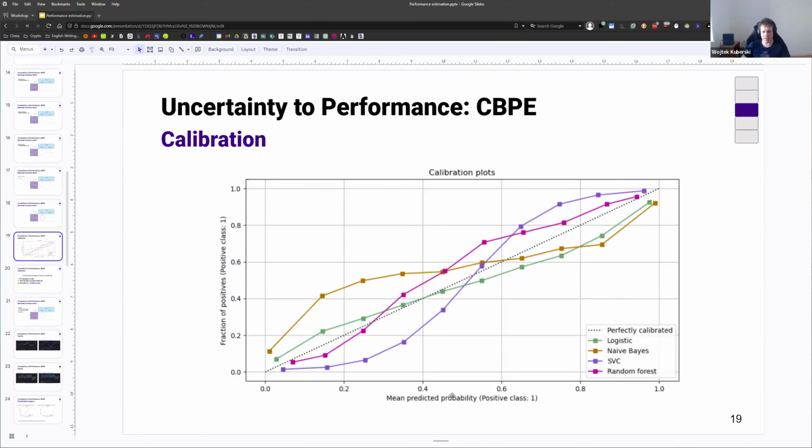And what we get is, for example, for the mean predicted probability of 0.3 bucket, the average mean predicted probability is 0.3. We trained a support vector classifier here. And we see that the realized fraction of positives, if that was a real probability, should actually be 0.3, but it's not. Instead, it's something, I think, below 0.1. So we see that this number does not actually correspond to a real probability. And what we're going to do is we're going to train a simple regression model. It will basically just straighten this line. It will fit it into a perfectly calibrated line, which is a line where y equals x.